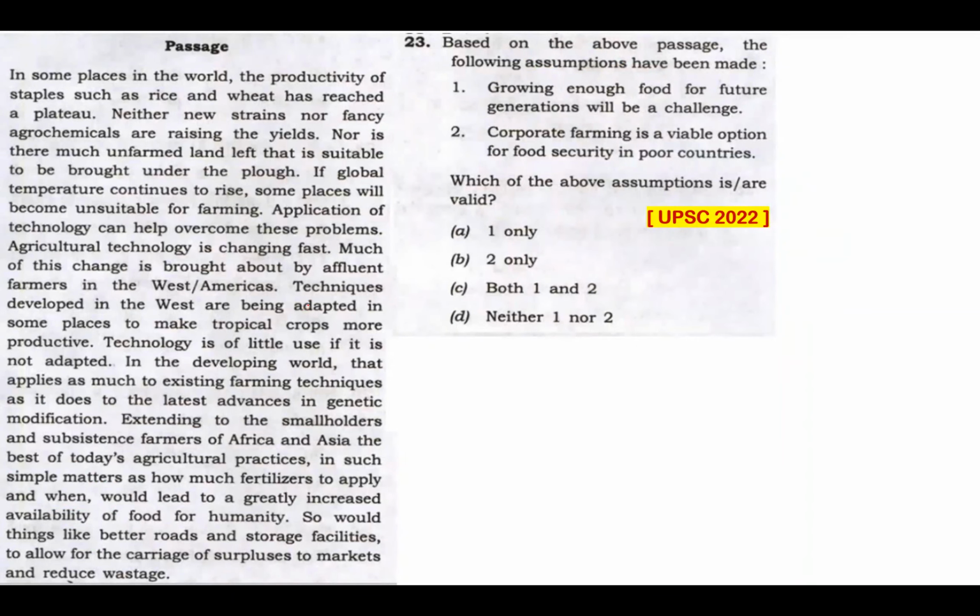Question 23. You may pause and read this passage. Based on the above passage, the following assumptions have been made. The key word is assumption.